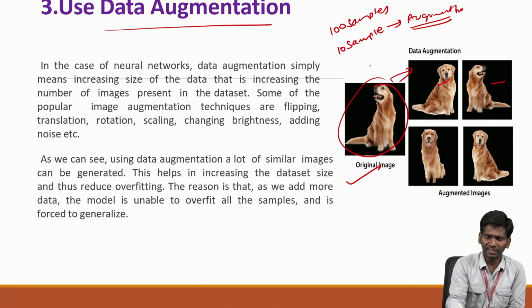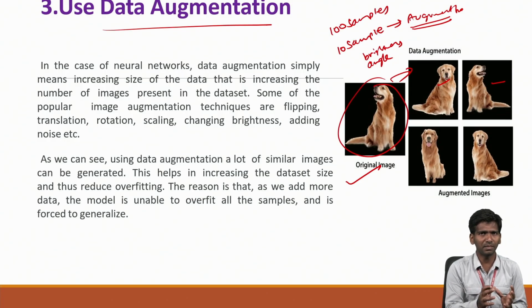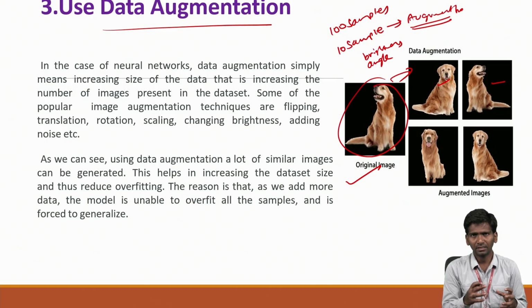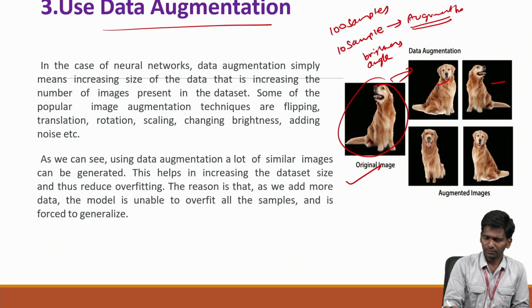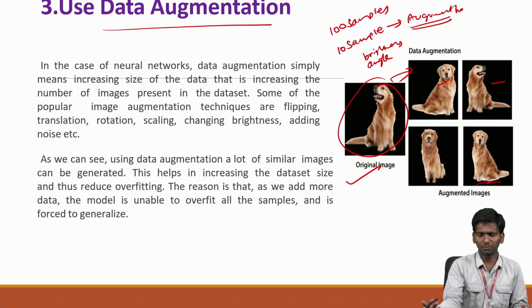I can change the angle of this image, and I can increase the brightness of the same image. I can apply some parameters in order to augment the same image, to create multiple images of the same kind. See, the dog is observed from a different angle. You see this dog, it is visualized from the right camera.